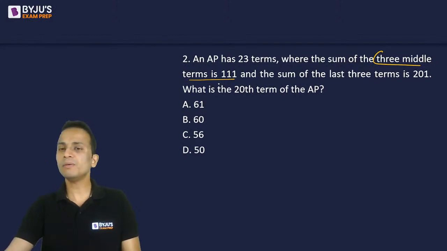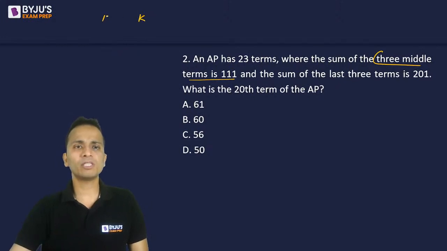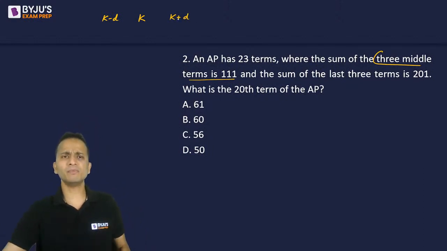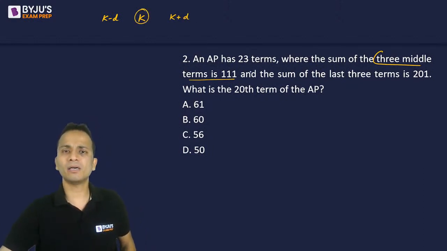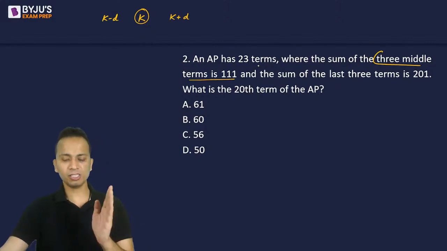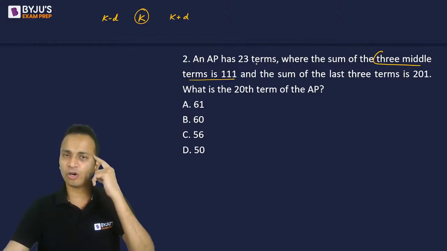If I take these three middle terms as k, a term before this k minus d, and a term after this k plus d, where k is the middle term for these 23 terms. I'm writing these things, but all of this can be done in your mind.